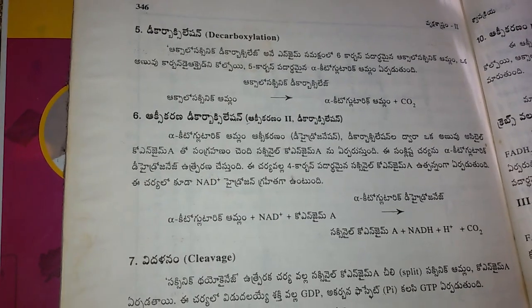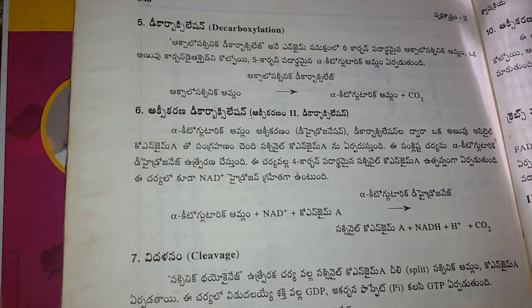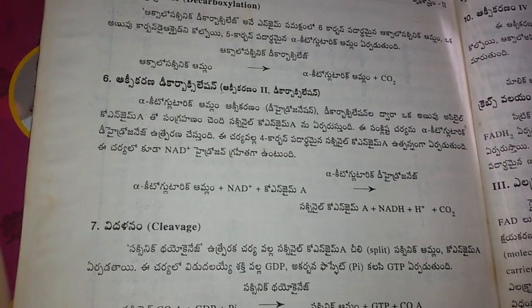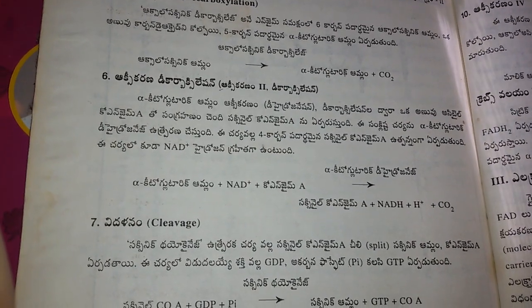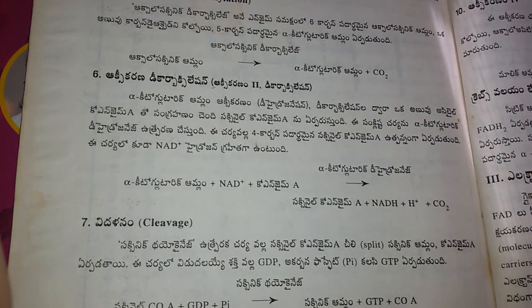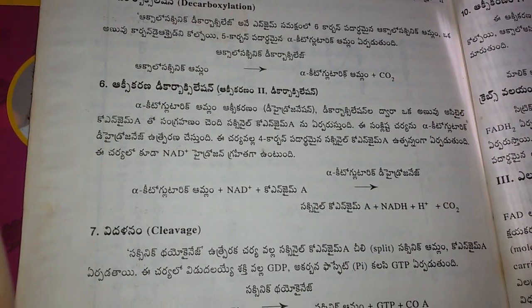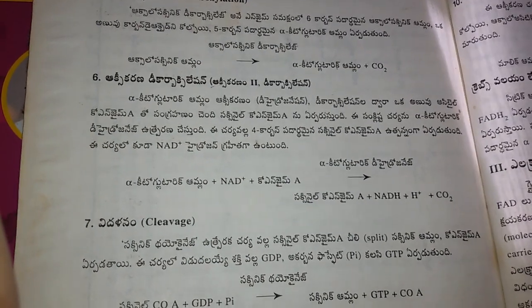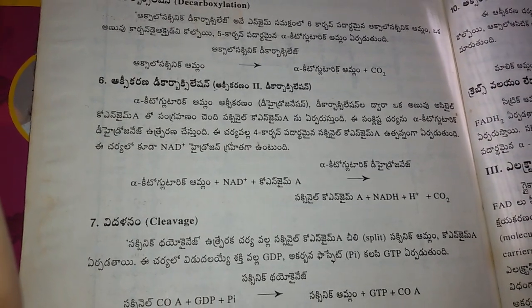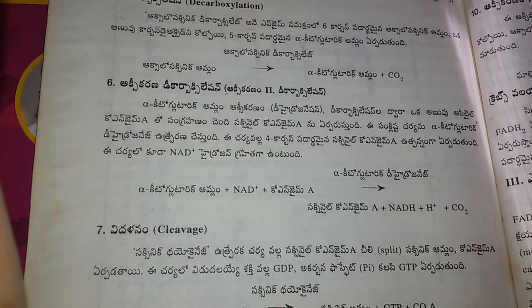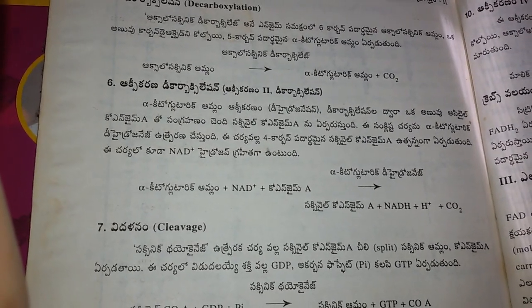And the sixth is oxidative decarboxylation. Decarboxylation means CO2 is going outside of the cycle. Alpha ketoglutaric acid plus NAD plus coenzyme A, with the help of alpha ketoglutaric dehydrogenase enzyme, gives succinyl CoA plus NADH2 plus CO2.